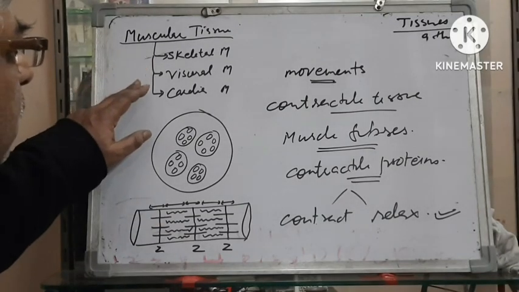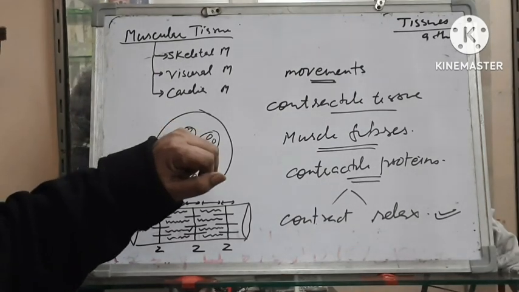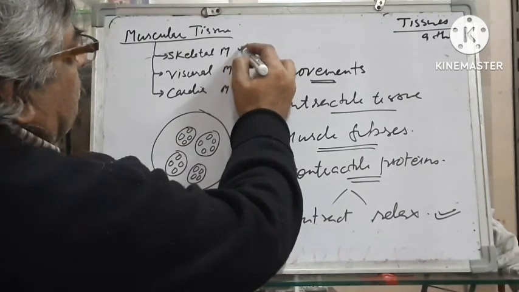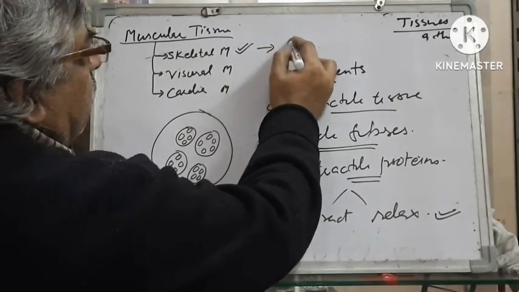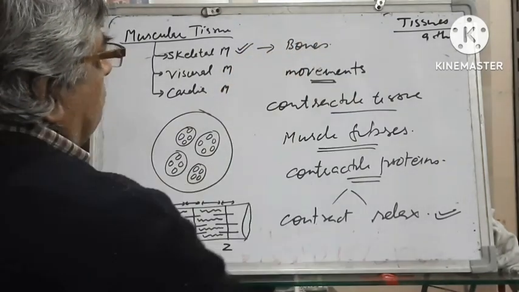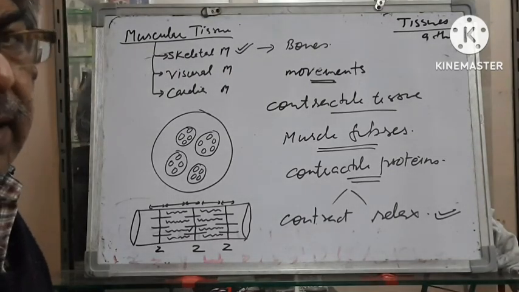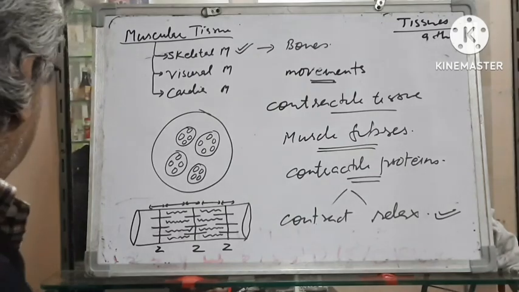Muscular tissue is of three types. First one is skeletal muscle, because it is attached to bones. That's why it is known as skeletal muscle.